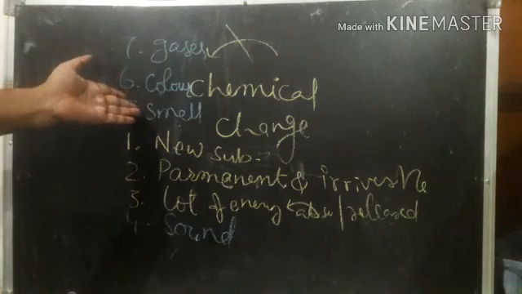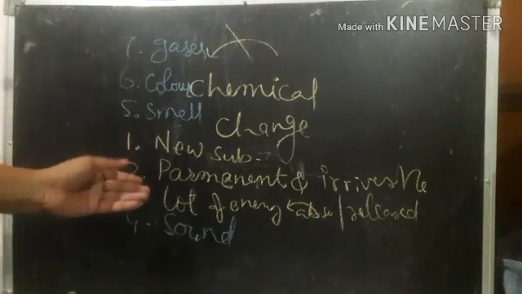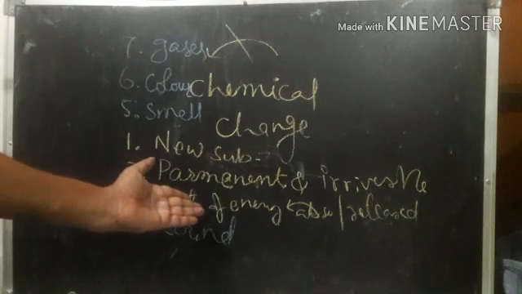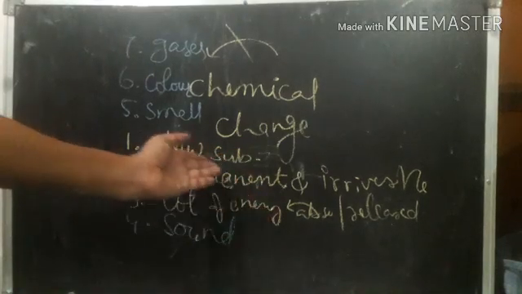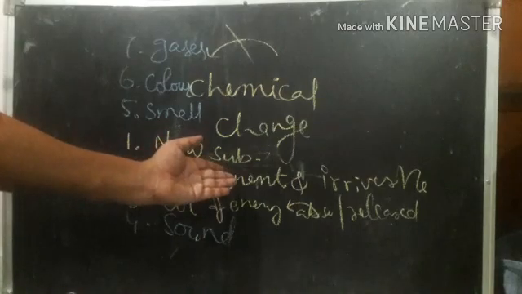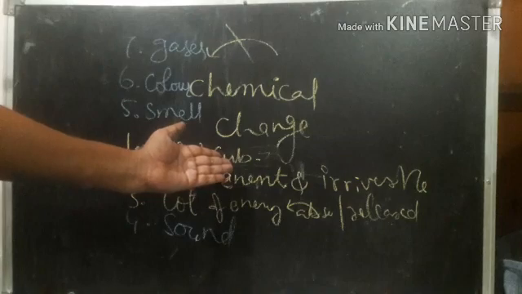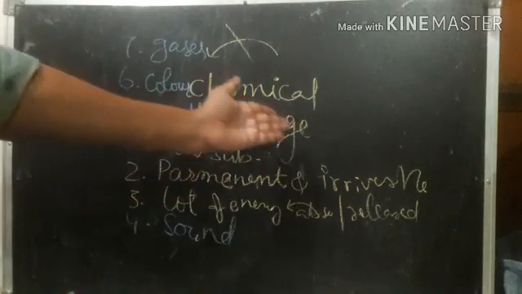Actually, here there is a change of smell, production of light, utilization of energy, as well as formation of a new substance. Here a new substance is forming, it is nothing but we are getting a new chemical.